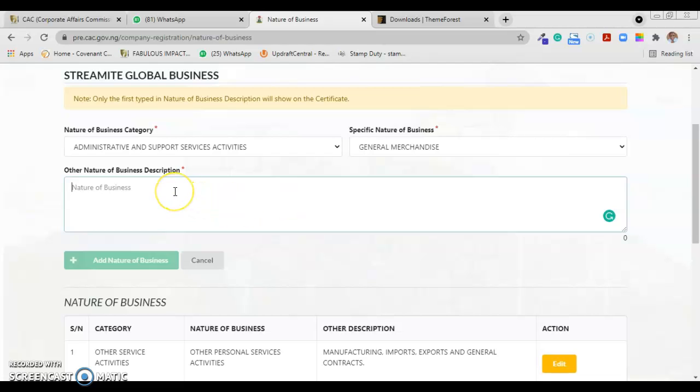Now let's say, for example, import and export of general goods. Let's say general goods, for example, general goods. Okay, then you add.